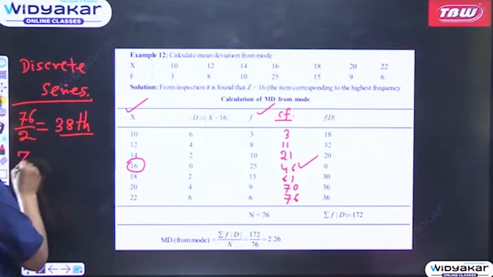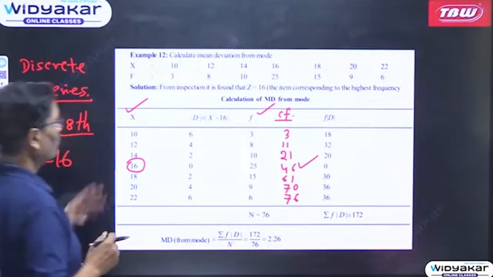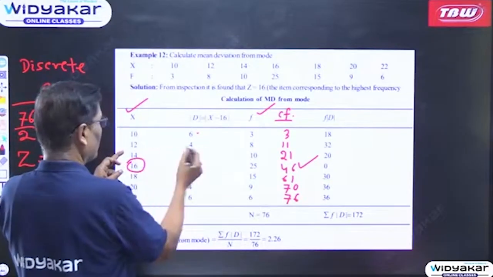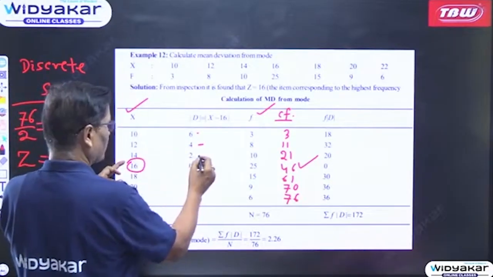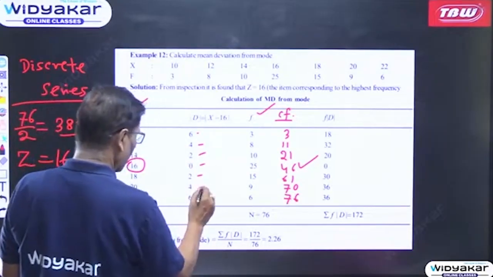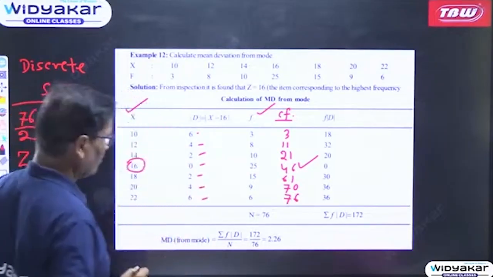Once you get the mode, then you can find the deviations, D mod. So 10 minus 16 is 6, 12 minus 16 is 4, 14 minus 16 is 2, 16 minus 16 is 0. Like this you have calculated the deviation.